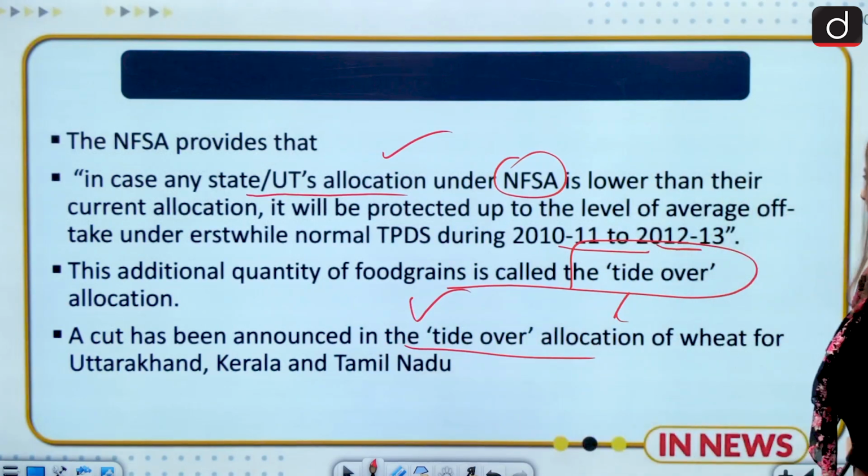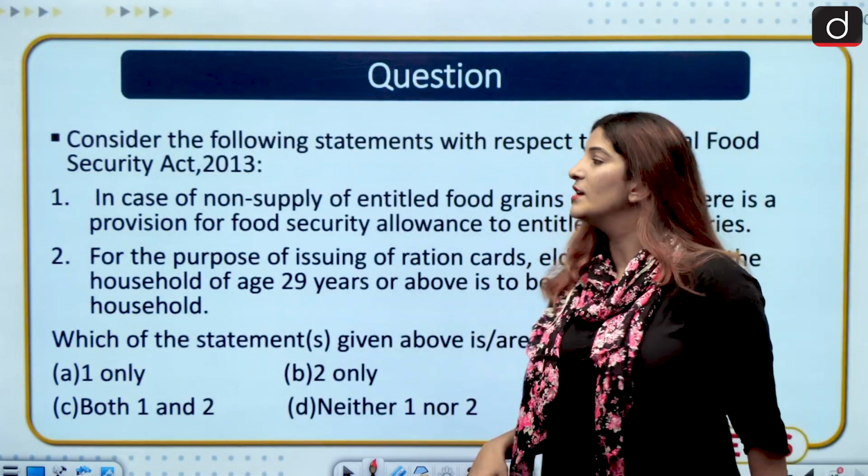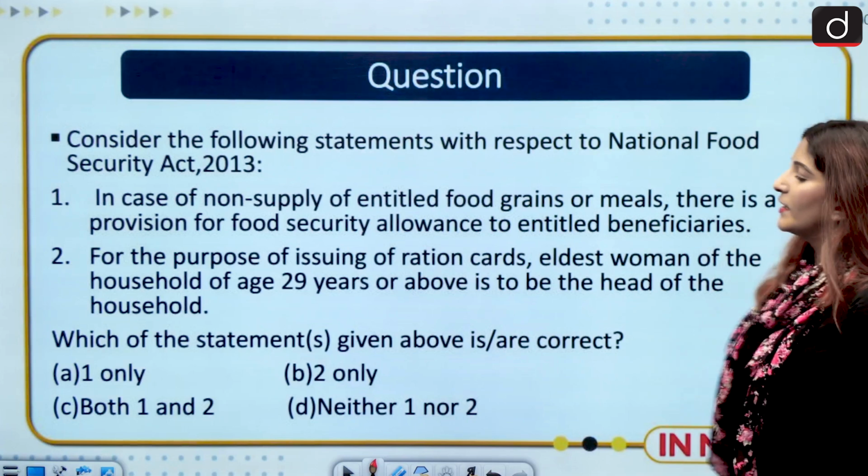Okay, moving on, the question for today is with respect to NFSA. Just have a look at it. Consider the following statements with respect to the National Food Security Act of 2013. In case of non-supply of entitled foodgrains or meals, there is a provision for a food security allowance to entitled beneficiaries. For the purpose of issuing ration cards, the eldest woman of the household of age 18 years or above is to be the head of the household. We have to select the correct answer.